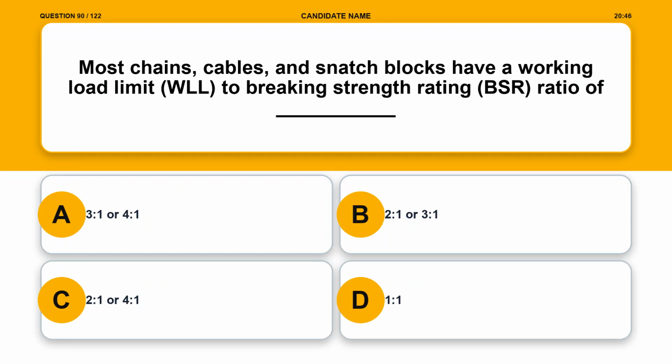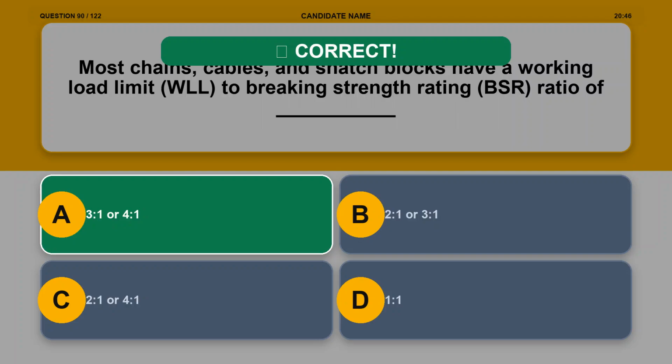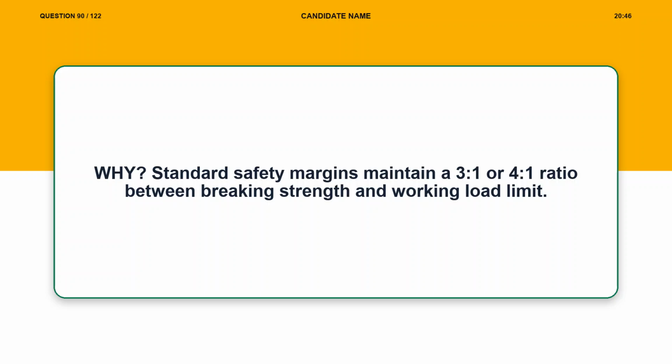Question 90. Most chains, cables, and snatch blocks have a working load limit, WLL, to breaking strength rating, BSR, ratio of blank. Option A, 3:1 or 4:1. Option B, 2:1 or 3:1. Option C, 2:1 or 4:1. Option D, 1:1. The correct answer is option A, 3:1 or 4:1. Explanation. Standard safety margins maintain a 3:1 or 4:1 ratio between breaking strength and working load limit.